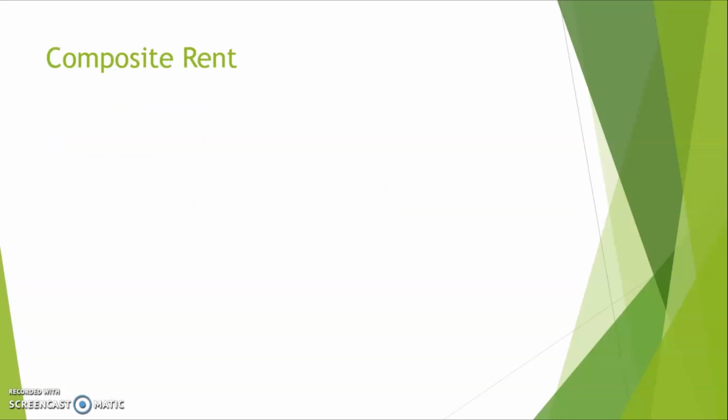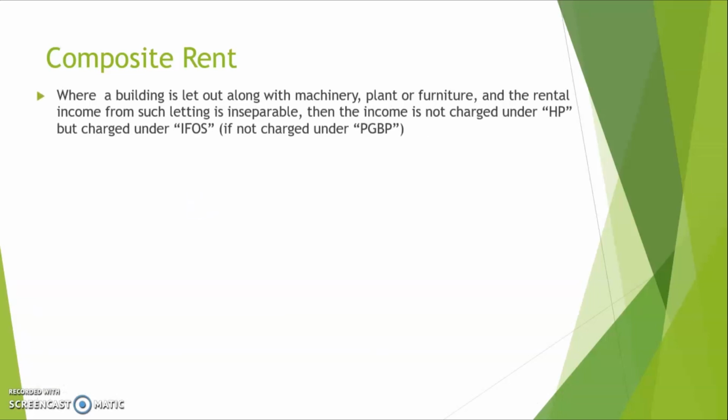The next item that we are going to learn is composite rent. I'm pretty sure we came across this topic when we learned house property. Composite rent is nothing but a rent which we receive wherein we let out a building along with furniture, plant, machinery and various other facilities, and we collect a rent for both the building and the additional things that we provide.